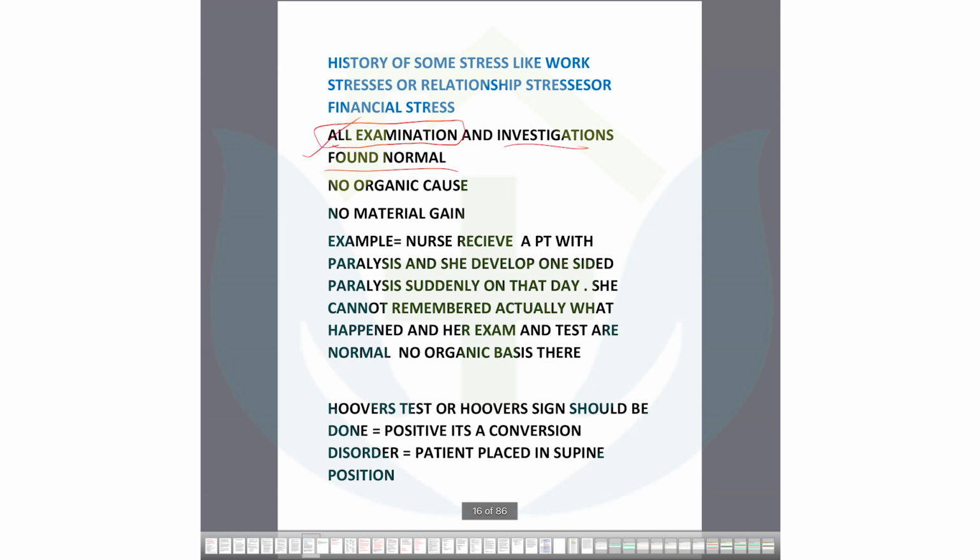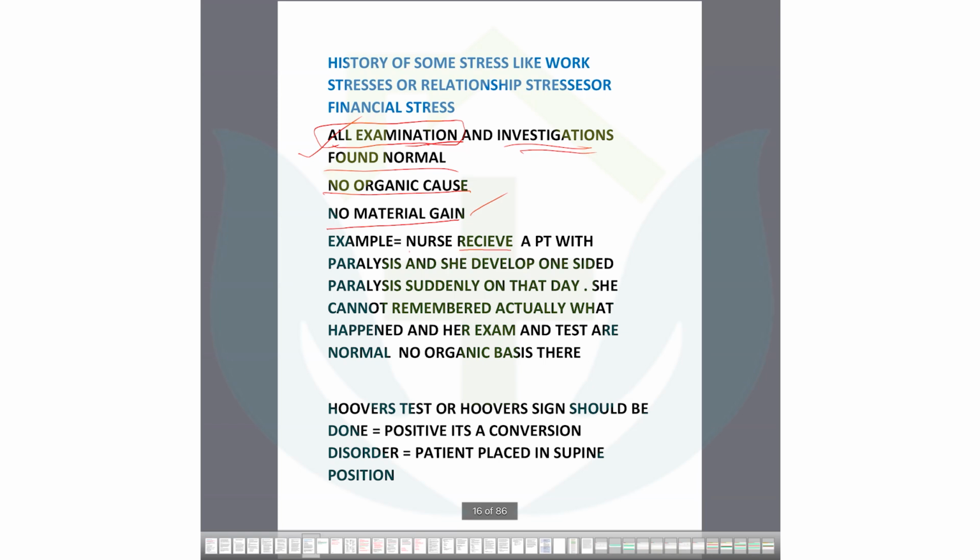So do not be biased by the examination part. Sometimes they will give you that the examination showed unremarkable findings. It is possible in case of this psychiatric manifestation, but the investigation will be normal. There is no organic cause, no brain problem or spinal cord problem, and no material gain. He would not like to gain some financial or other benefit. Just he or she is in stress, and then there is limb paralysis. So that is conversion disorder.